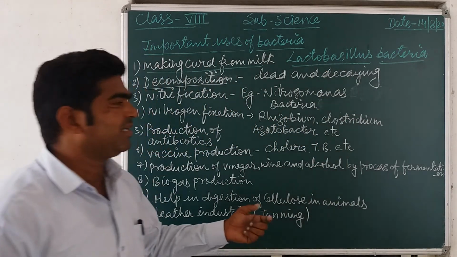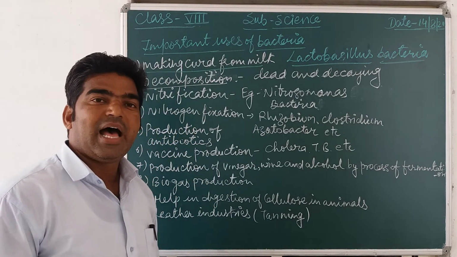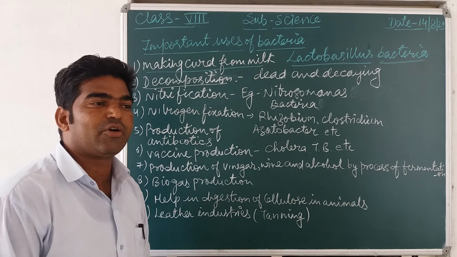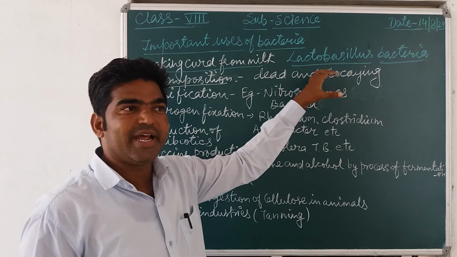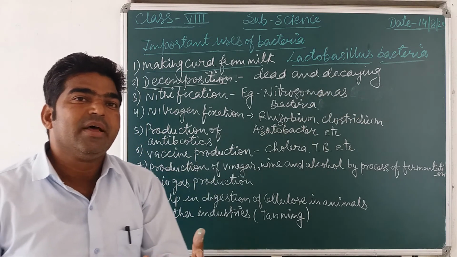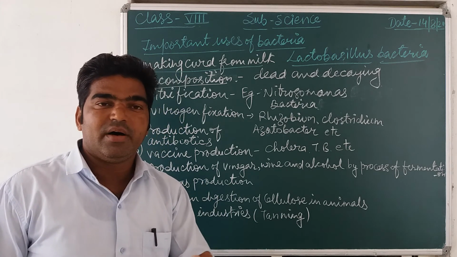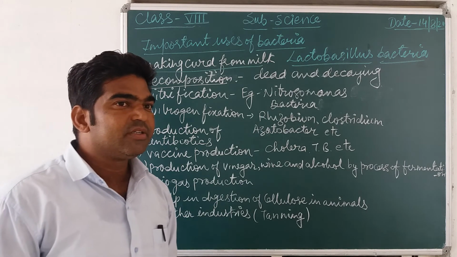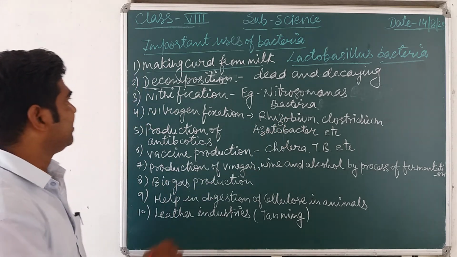So many bacteria that live in the soil help in decomposition. They change the complex substances present in organic matter, in dead and decaying material, and convert them into simple form, or make humus that is useful for all the plants, and it can increase the fertility of the soil. So these bacteria are also useful for us.